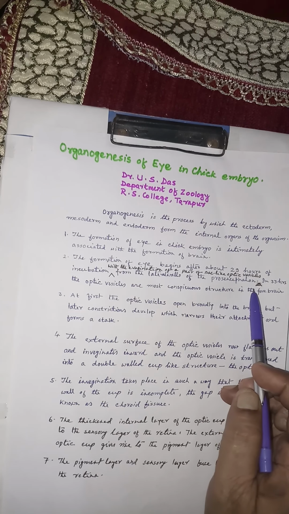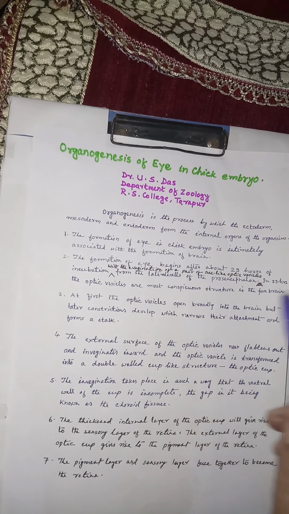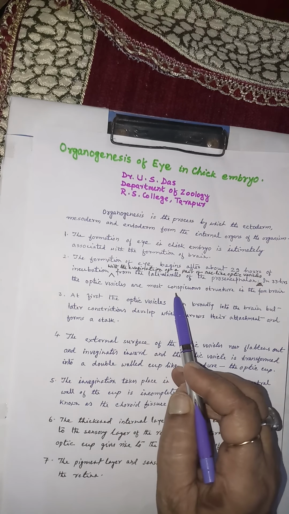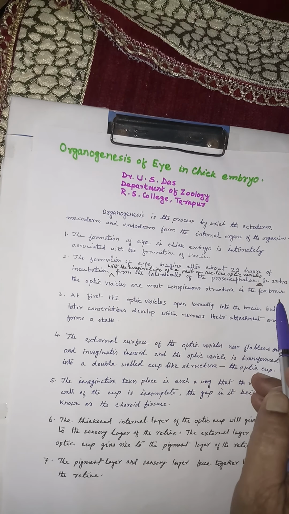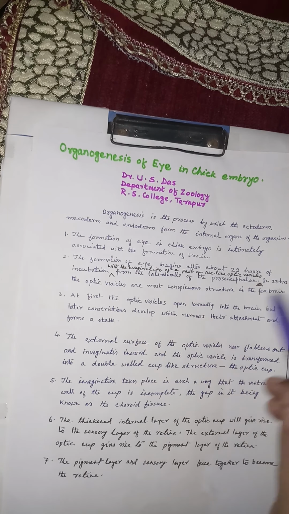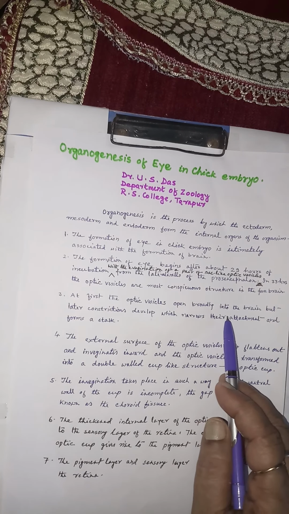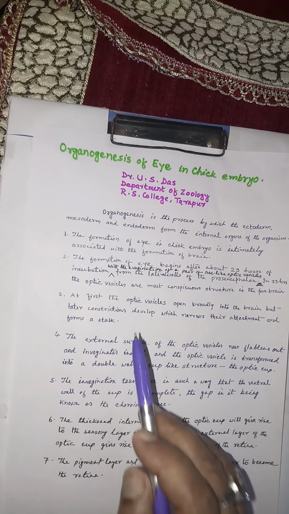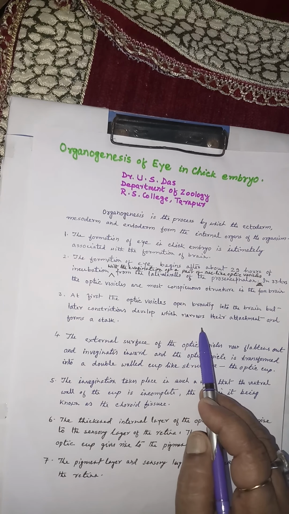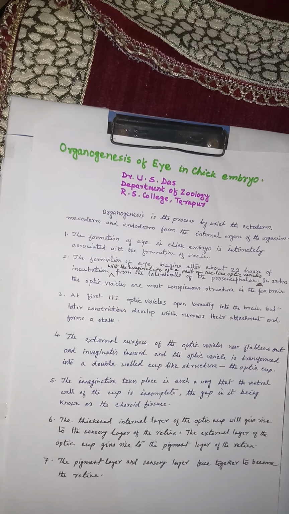Okay, and in 33 hours the optic vesicles are the most conspicuous structure in the forebrain. Means during 33 hours the optic vesicles can be clearly seen in the embryo. So, when these optic vesicles are formed, at first the optic vesicles open broadly into the brain, but later constrictions develop which narrow their attachment and form a stalk.